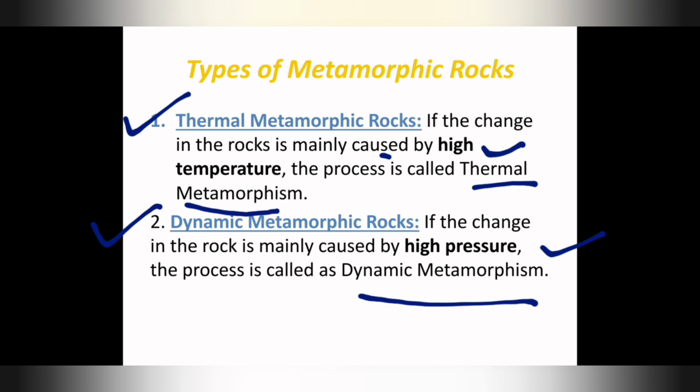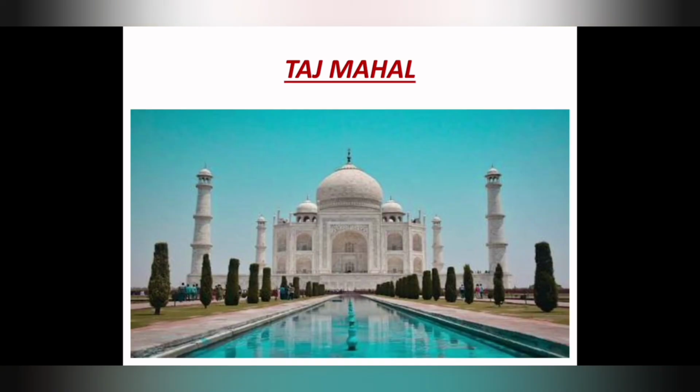Children, understood? Thermal and dynamic are the same, only one word is different here. In thermal it is high temperature, and in dynamic it is high pressure. When a rock is changing mainly because of high temperature, that is called what? Thermal metamorphism. When a rock is changed mainly by high pressure, that process is called what? Dynamic metamorphism.